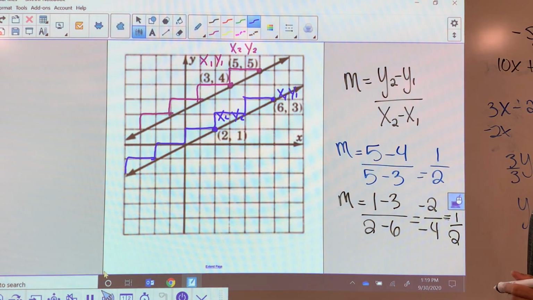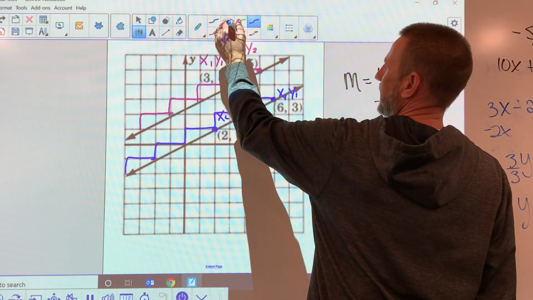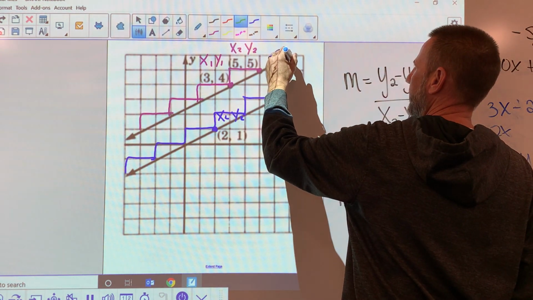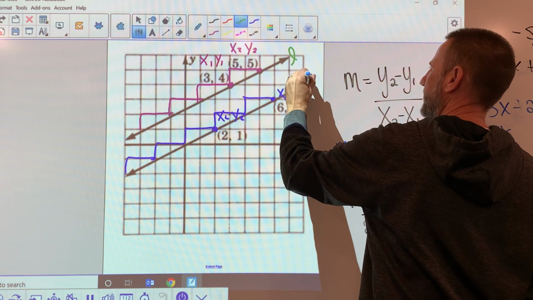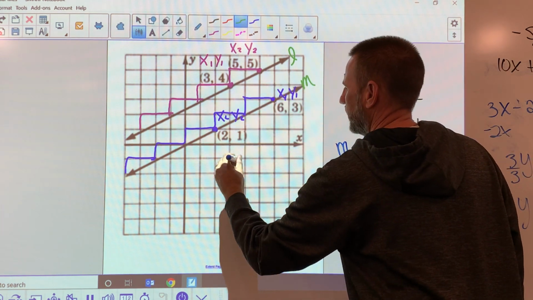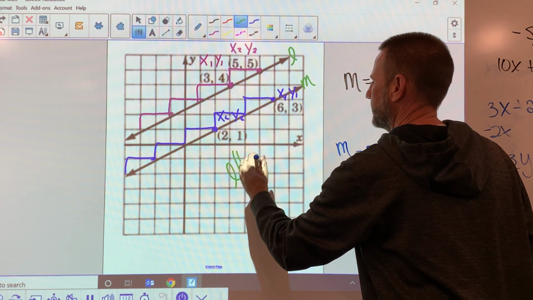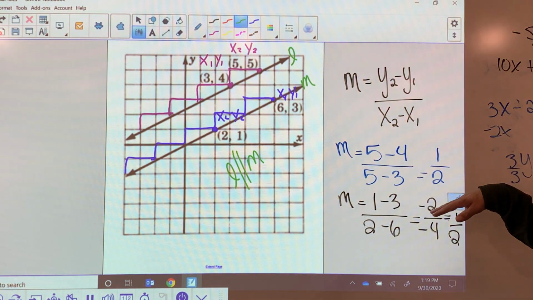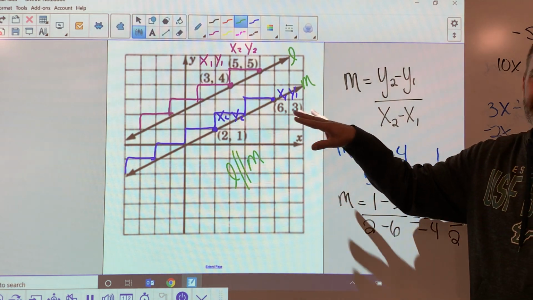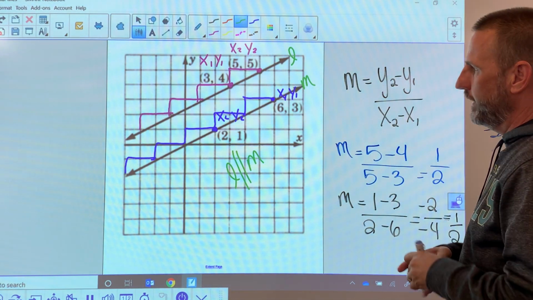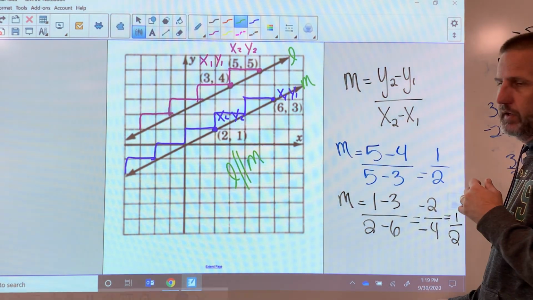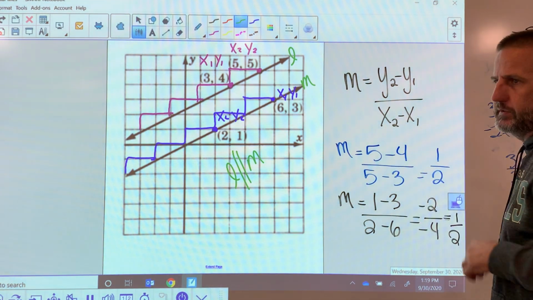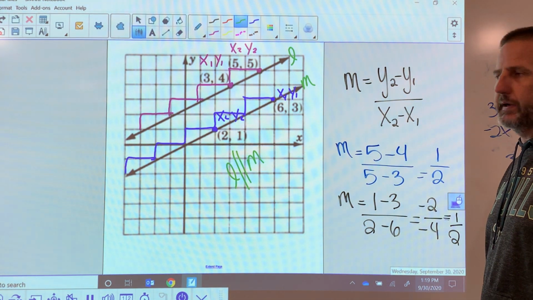These lines are parallel. So if I were to give them a name and say that this one's going to be line L, and this is line M, I would say L is parallel to M. And so this is how we use the slope formula to calculate. And then again, I like to just do it by counting. But if I ever get in a situation where I'm not 100% sure, I'm going to go right to the points and make sure that my points work out.